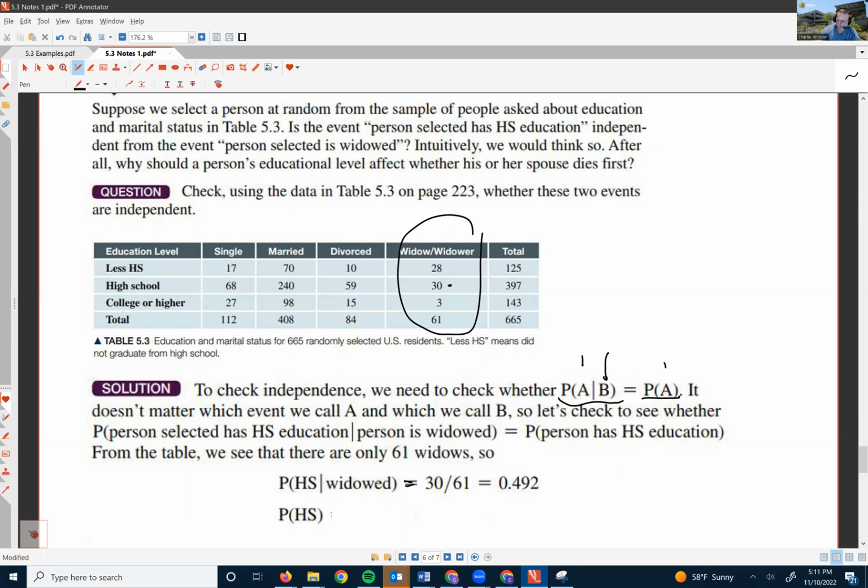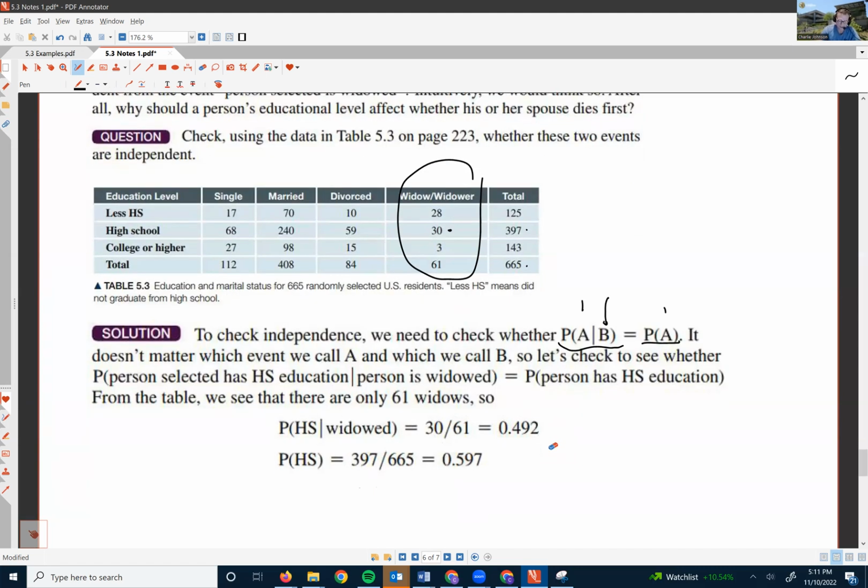Now, again, our intuition tells us that these two should not be associated with each other. They should have no bearing on each other. But when we look at the probability that they have a high school education, we see that 397 out of the 665 is the probability that they have a high school education. So using a calculator on that one to estimate what that probability is, 0.597. Okay, these two probabilities are not equal.